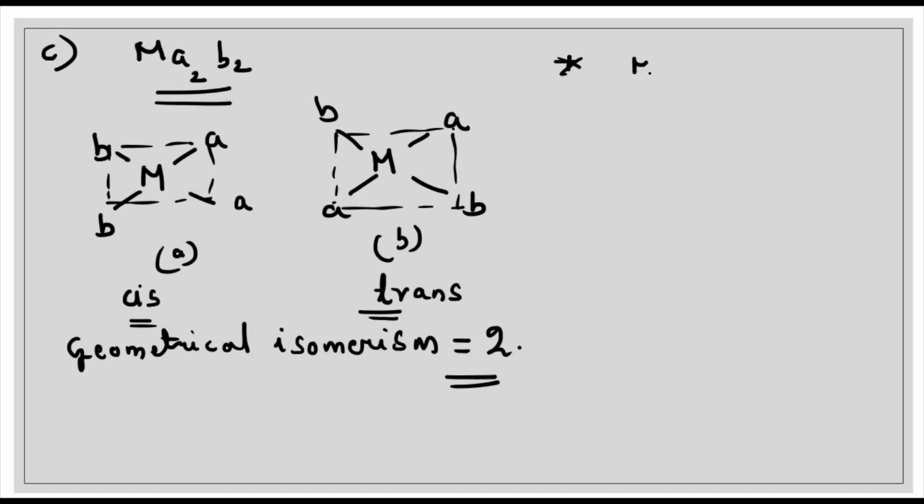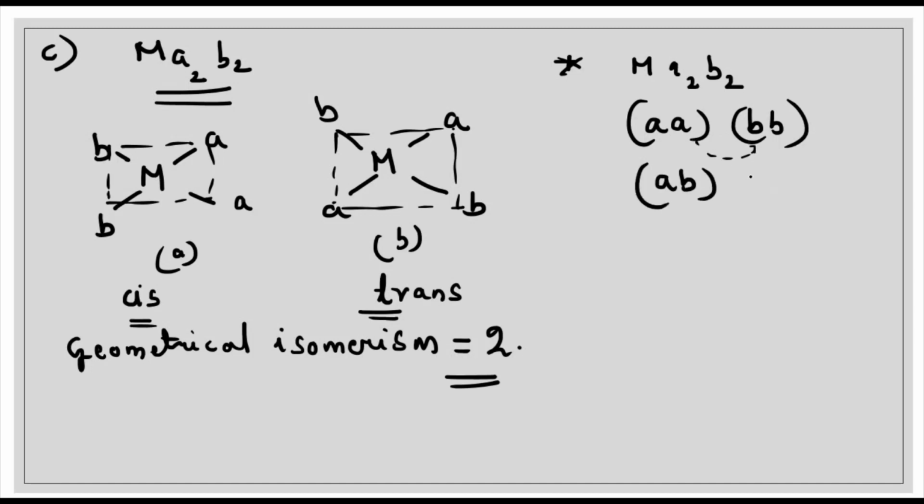So there is another way to find out the number of geometrical isomers. If we are given Ma2B2, we can write it as AA and BB. Or we can interchange this one, and thus we can write it as AB and AB. So here you can see that without even drawing the figure, we can say that 2 geometrical isomers are possible.